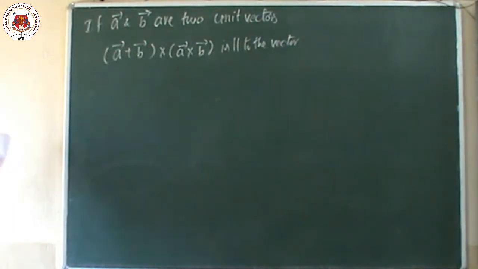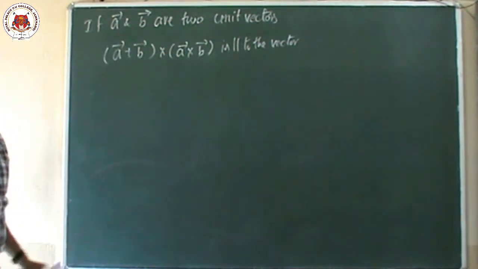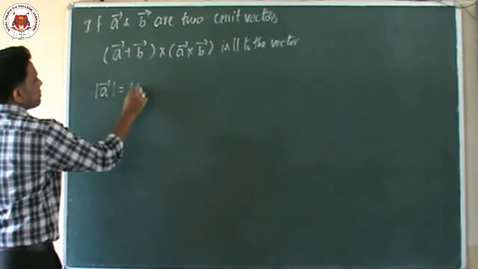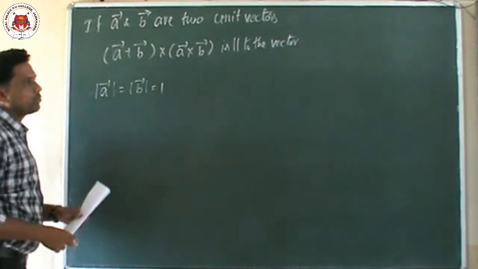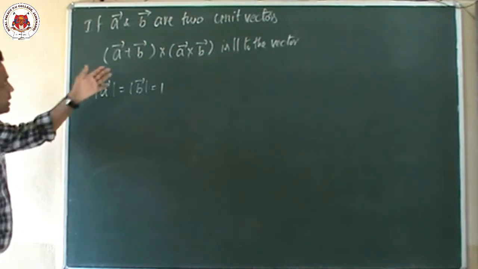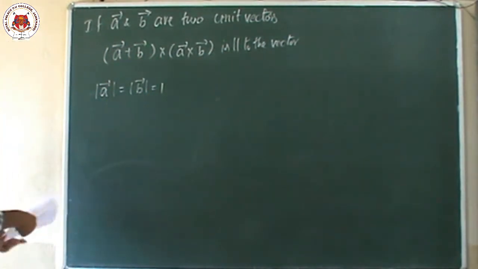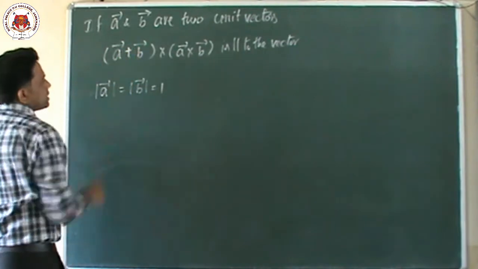How to do this one? Children, here it says that A vector and B vector are two unit vectors. So we know a unit vector. What is a unit vector? Unit vector means whose modulus must be equal to 1. That's why we can say these two are unit vectors. Now he is asking us to find this cross product. We have to solve this one. So students, here it is a cross product, but here the plus symbol is there.